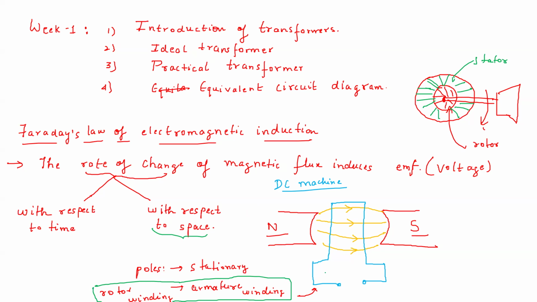Now what you are doing is rotating this. Suppose we are rotating this in this direction. Because the magnetic field is stationary, magnetic field जो है वो एक ही जगह पर है, ठीक है. यहाँ पे magnetic field change नहीं हो रहा है. Magnetic field is stationary with respect to time, and with respect to space also this magnetic field is stationary,